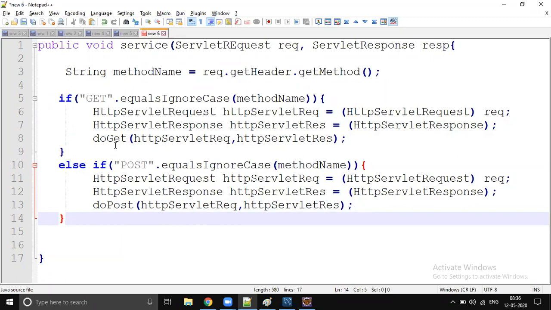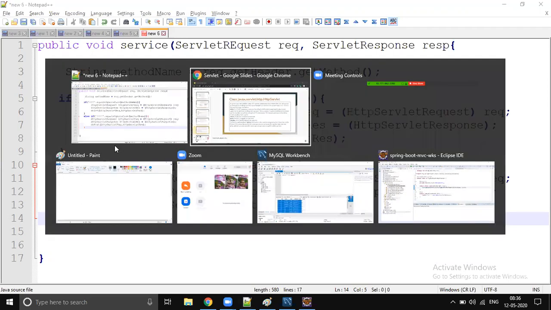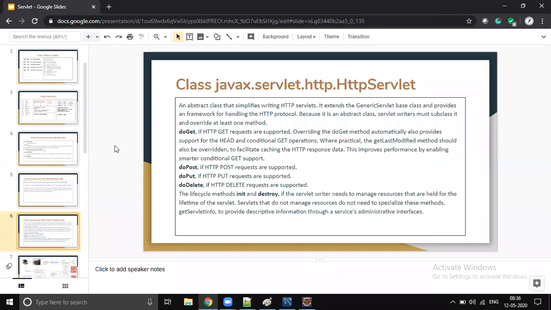This is how the HttpServlet is converting the service method to HTTP protocol specific method execution. So when the client sends a get request, internally doGet will be executed. When the client sends a post request, internally the doPost method will be executed. This is how the servlet API is giving extended support for HttpServlet.